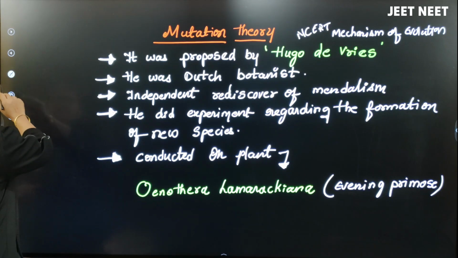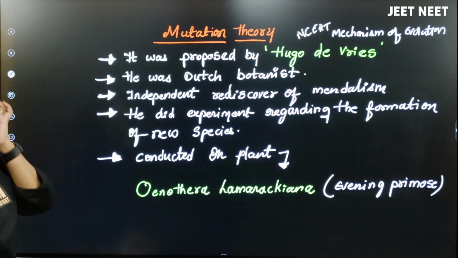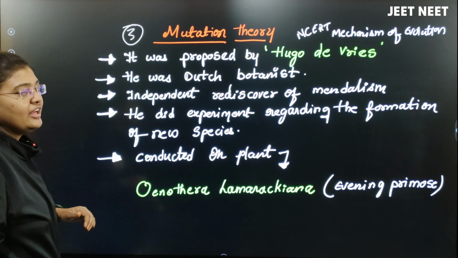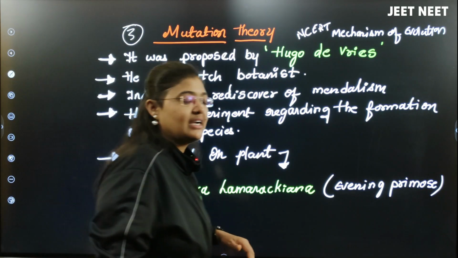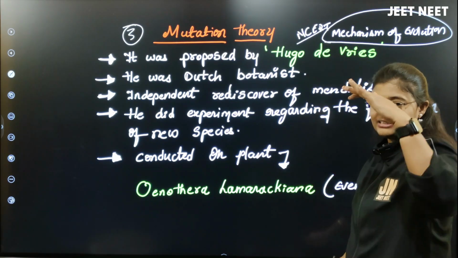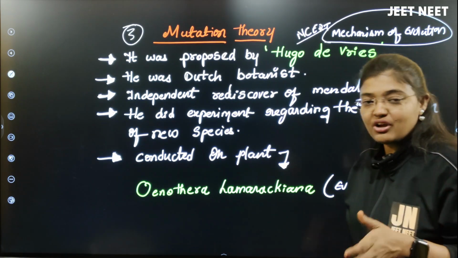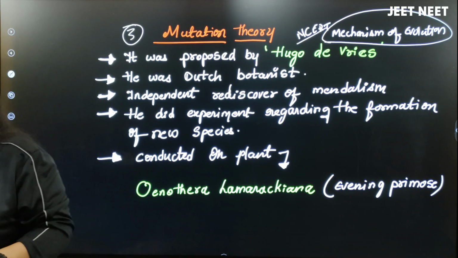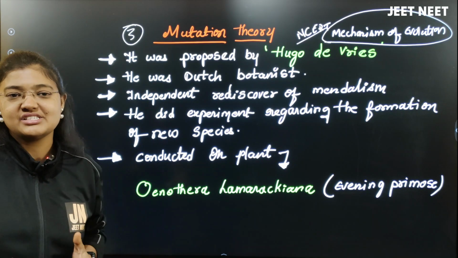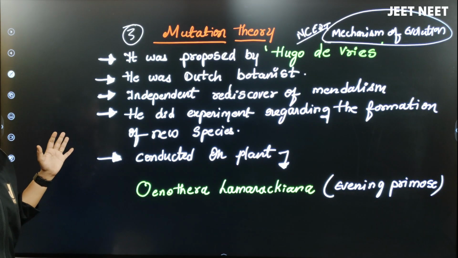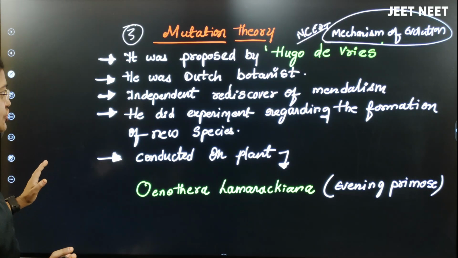Now the next theory. The next theory we can call the mutation theory, right? The mutation theory. Actually in NCERT, this mutation theory is given under the mechanism of evolution. Under that topic it is given. As I told you at the start of this video itself, the theories are given in a scattered manner. I just put them in a better sequence. Please try to watch all the videos of the evolution series. By that you will understand the whole NCERT for sure for this topic of evolution.